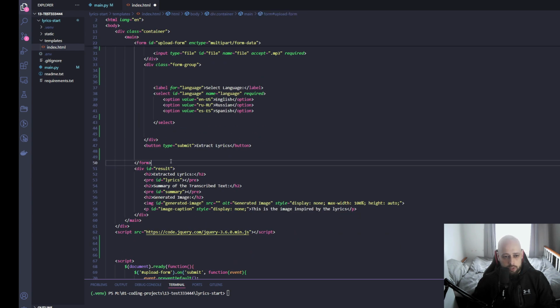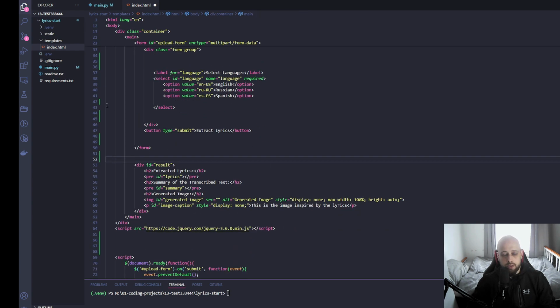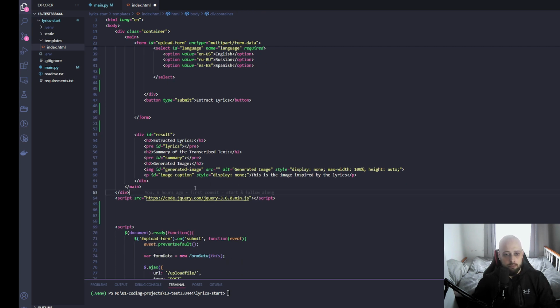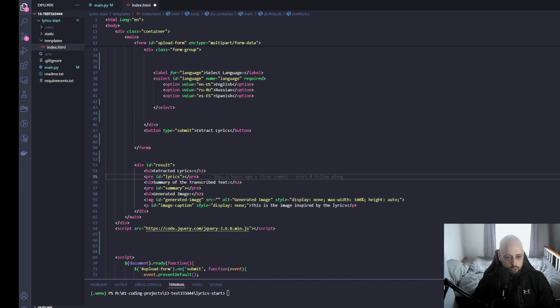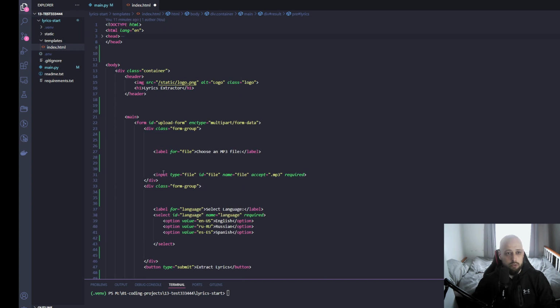And as you can see, there is not much to the front end other than just these couple of elements that will accordingly display the different content as it's generated. So that's why we have these respective HTML elements. They're pretty self-explanatory. I don't think we need to discuss this any further, and we should focus on what matters more, which is the back end.